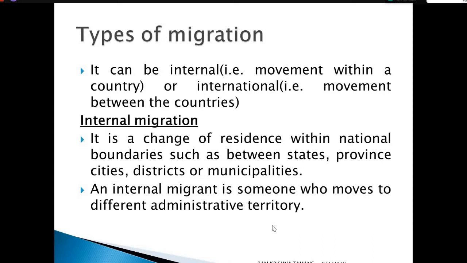An internal migrant is someone who moves to a different administrative territory within a certain bounded region or country. That is said to be internal migration.